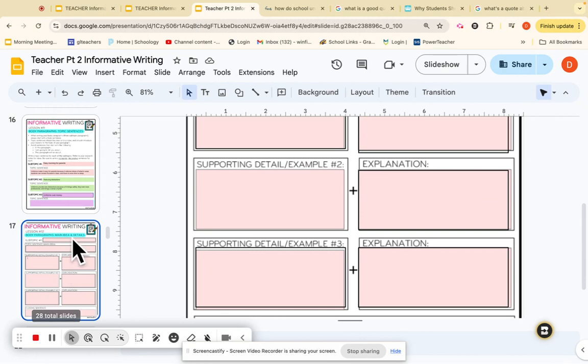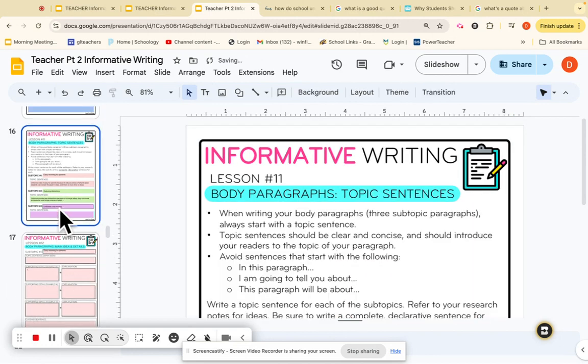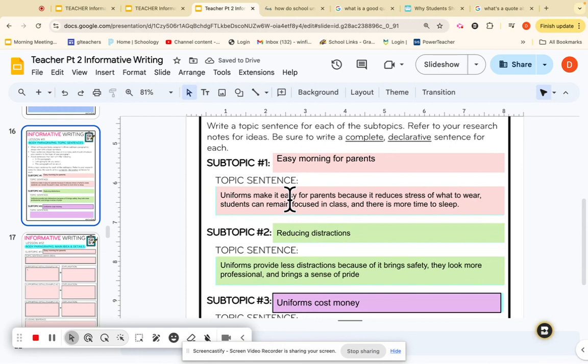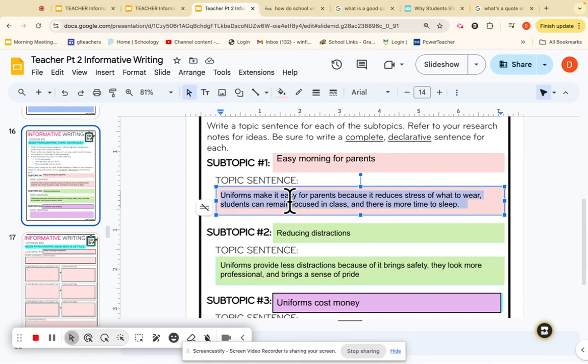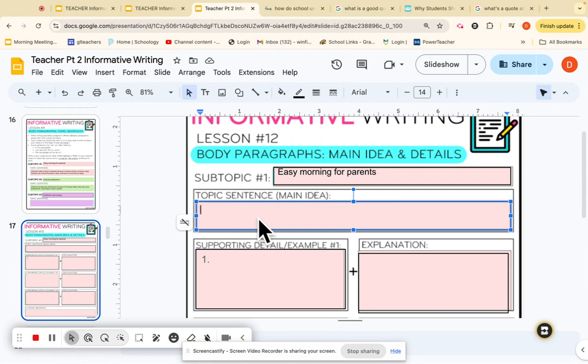I'm going to do Control C. I'm going to go right here. Control V. Easy morning for parents is my subtopic. I already wrote my subtopic sentence right here. My topic sentence. Boom. I'm going to go right here, and I'm going to paste it.